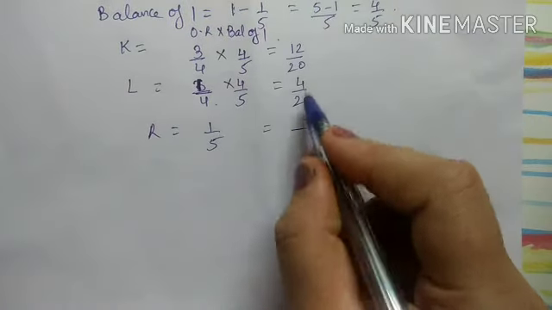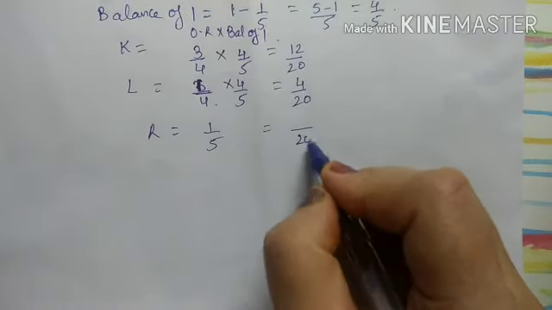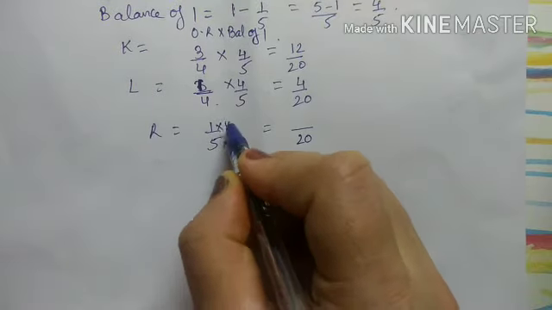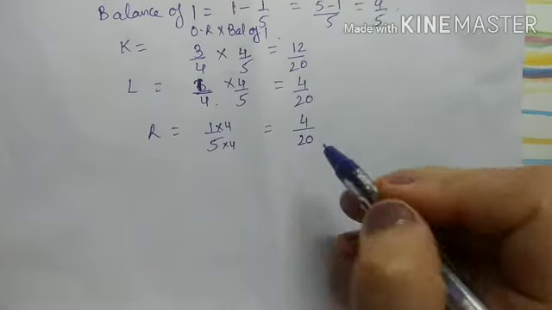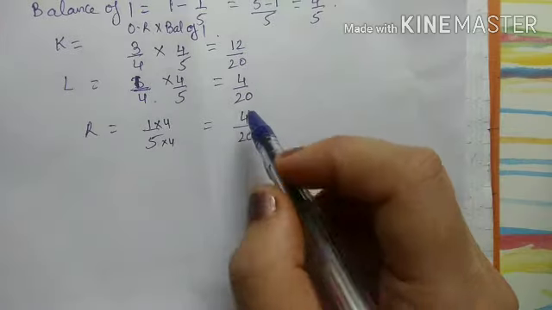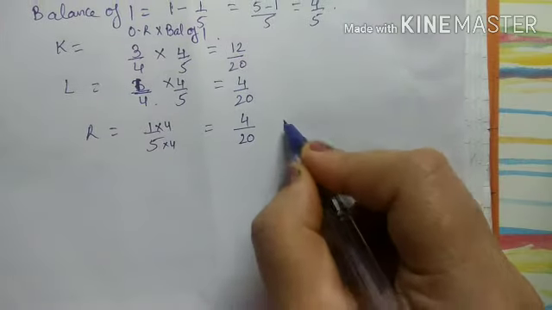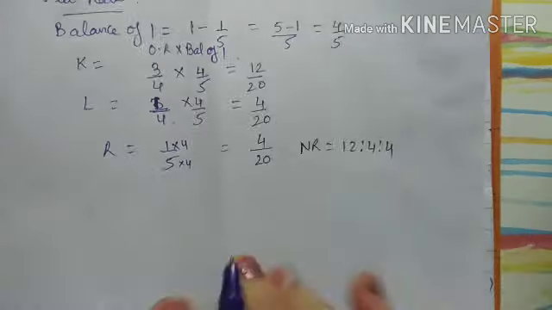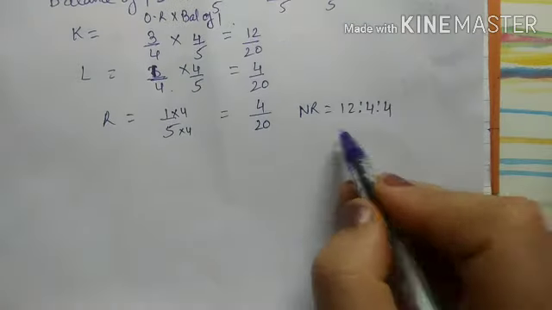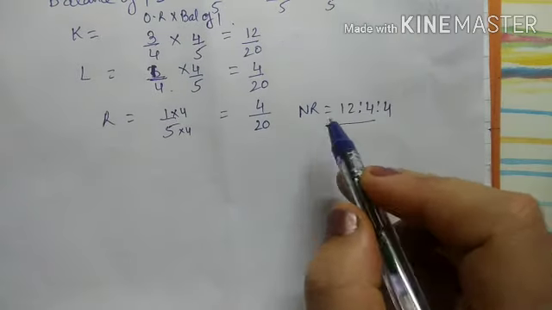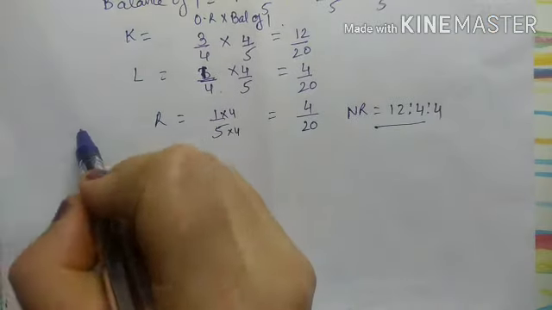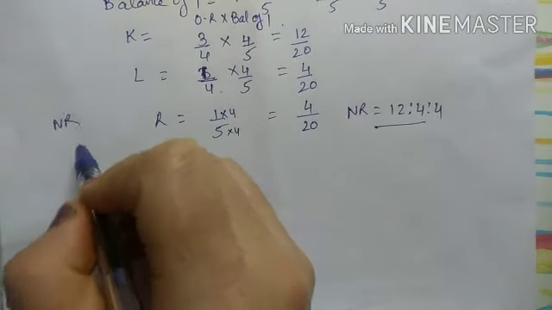So as both of their denominator is 20, I will have to make this also 20. So when I multiply this by 4, I have to multiply numerator also. So my ratio will become 12:4. My new ratio will become 12:4:4. Right? So this is my new ratio in which I have to calculate the capital balance. Okay. Now first step we have done, that is new ratio.